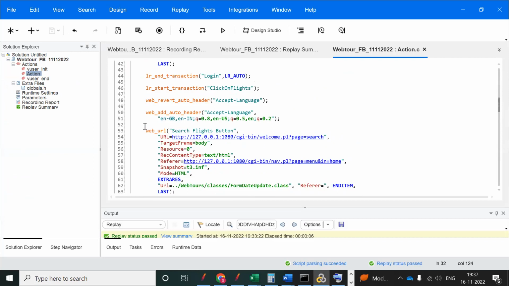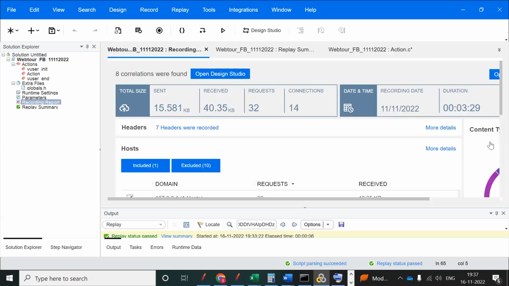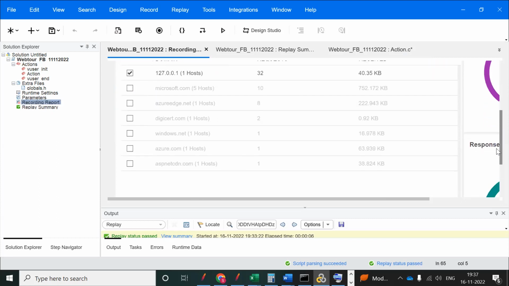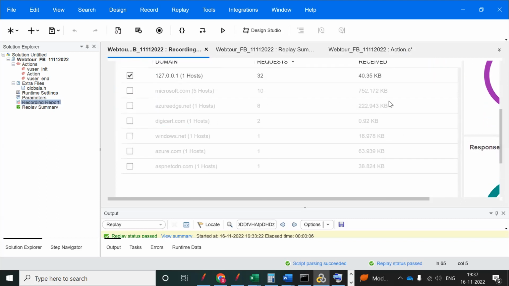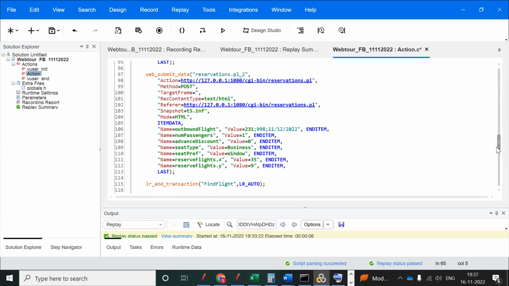So you don't have any junk data. For example, in between, sometimes what will happen, right? Some junk data will be there, like a web custom request, and that is the T3, and above it is the T2. Assume that if you write here, it will work because that code is not ours. So that is why you need to check that everything is recorded properly. If we have any junk data, you need to go to the recording report, and you can uncheck all of this. Then only you can remove all the content, and then you are able to find it exactly. Okay. Got it, everyone?